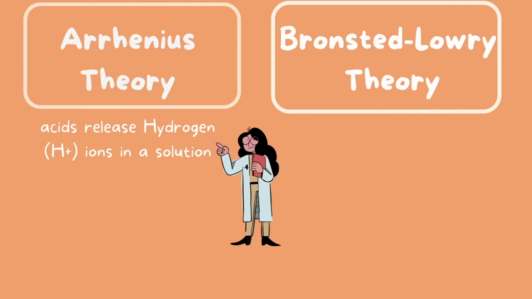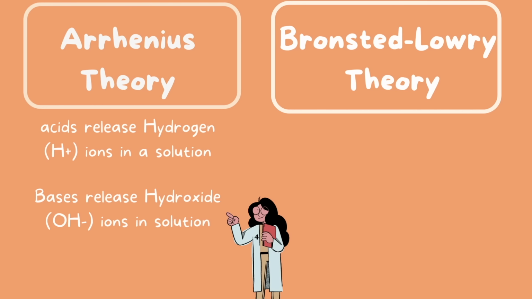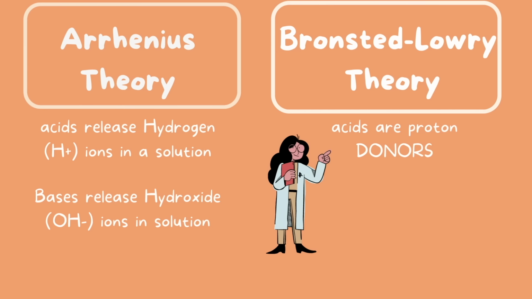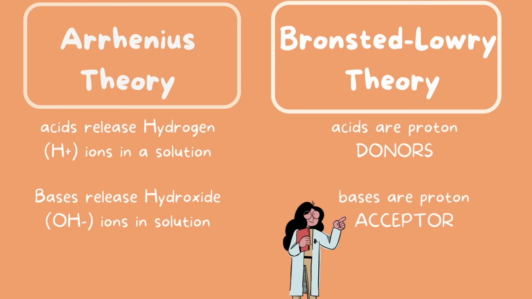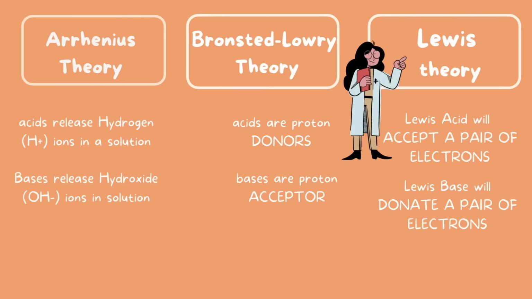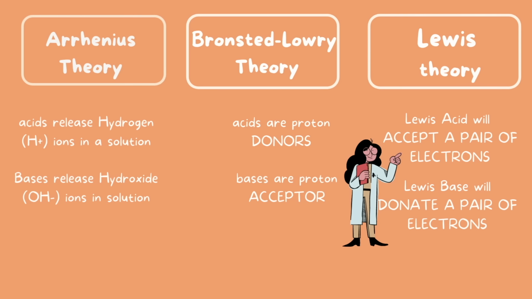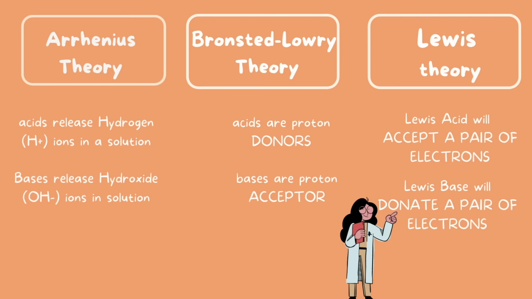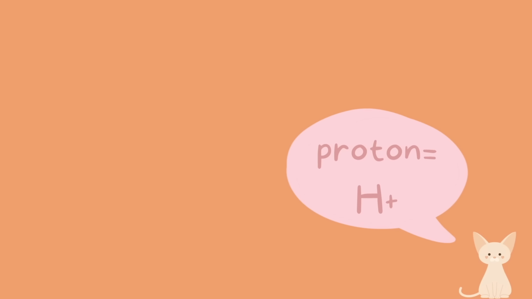The Arrhenius theory states that acids release hydrogen ions in a solution and bases release hydroxide ions in a solution. Bronsted-Lowry theory defines acids as proton donors and bases as proton acceptors. That third theory that I mentioned, for those of you who are enrolled in high school and college chemistry, is the Lewis theory. The Lewis theory states that acids will accept a pair of electrons and Lewis bases will donate a pair of electrons.